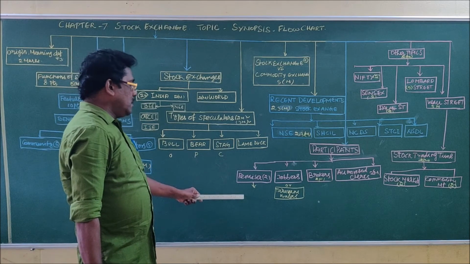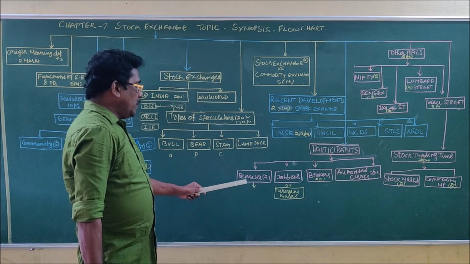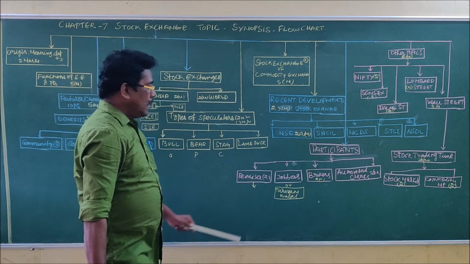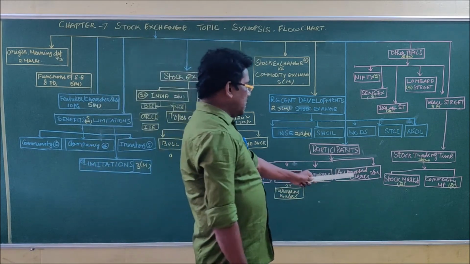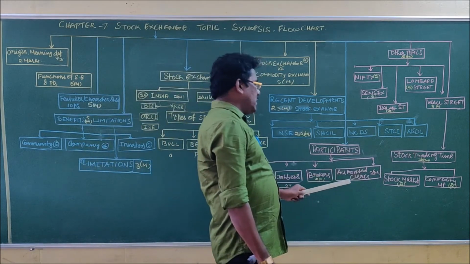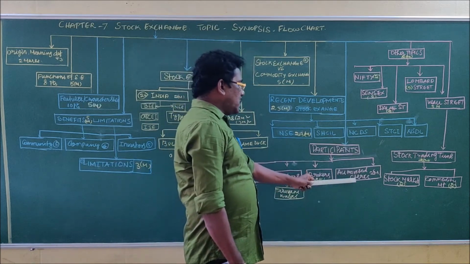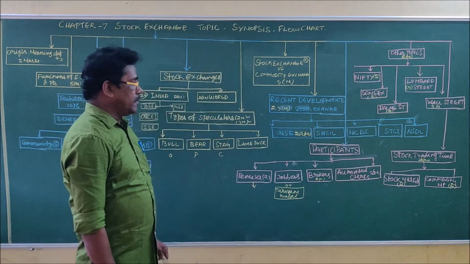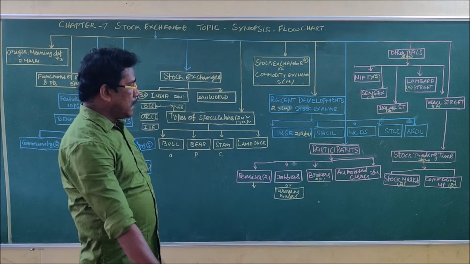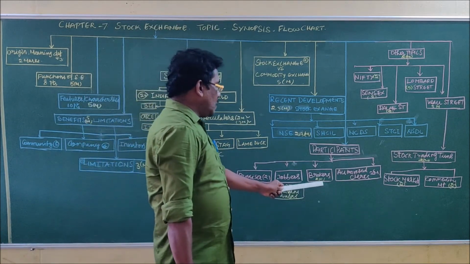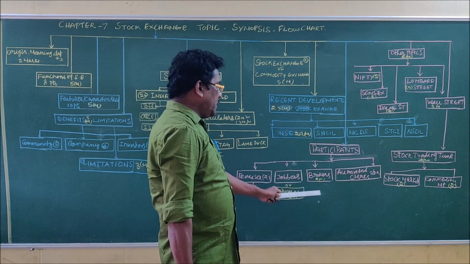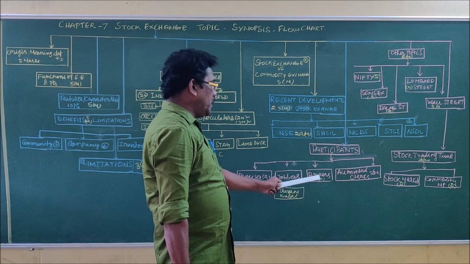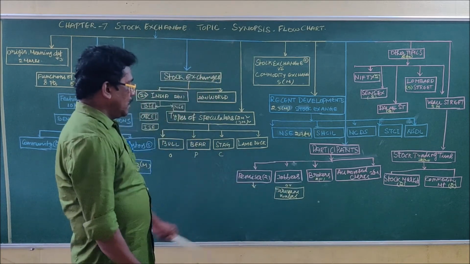A remisier is one of the participants who is the agent of the members of the stock exchange. And authorized clerks is also another important 2 mark question. Authorized clerks are also employees of the members of the stock exchange, which was already discussed in the relevant classes. Then a broker is an intermediary between the buyers and the sellers. This is also another important 2 mark question.